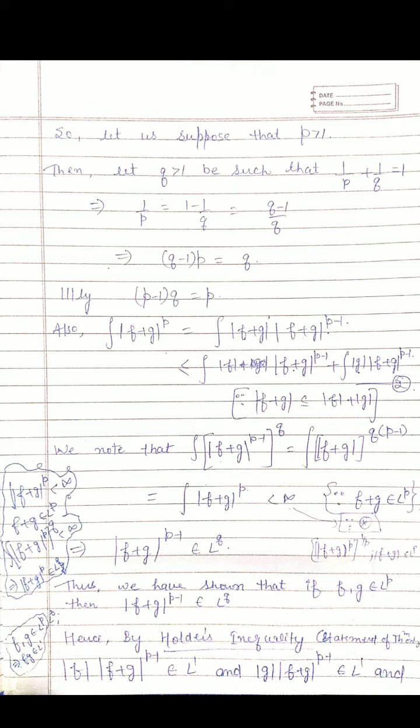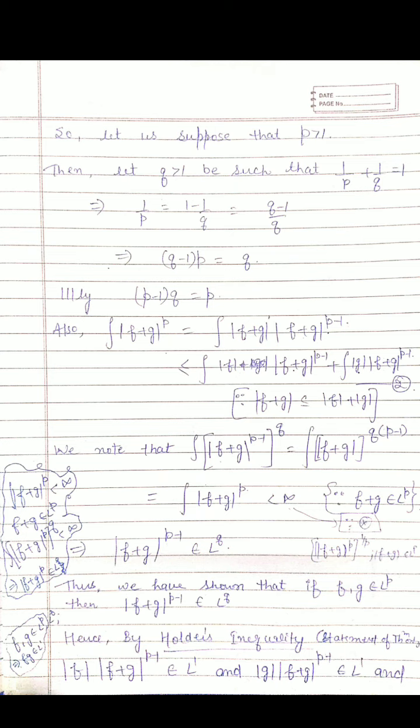But we know that integral |f+g|^((p-1)q) is equal to integral |f+g|^p, since it gets multiplied by q into (p minus 1). But q into (p minus 1) is p. We have done the calculation above that this q into (p minus 1) equals p. Look on this same page that we have calculated two terms: (q minus 1)p equal to q and (p minus 1)q equal to p. That's why we put (p minus 1)q equal to p.